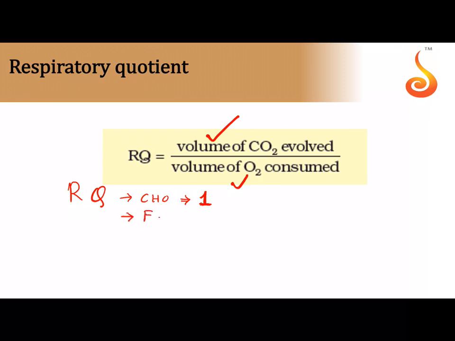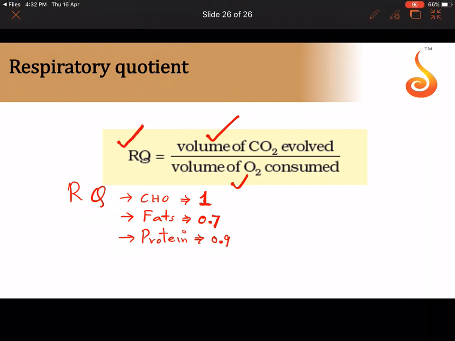The RQ for fat is very low, 0.7, because you are taking in more oxygen and giving out less carbon dioxide: numerator is less, denominator is more. For proteins, RQ is 0.9. You need to know the values of RQ and the formula: volume of carbon dioxide evolved to the volume of oxygen consumed.